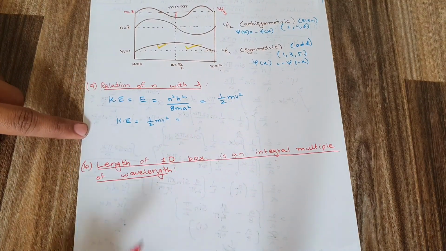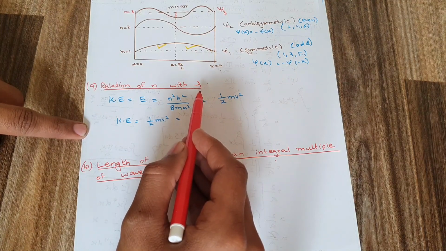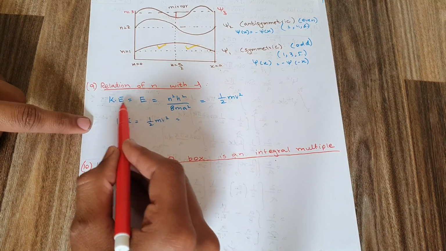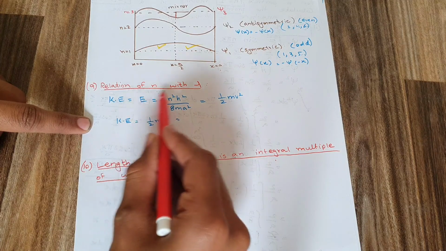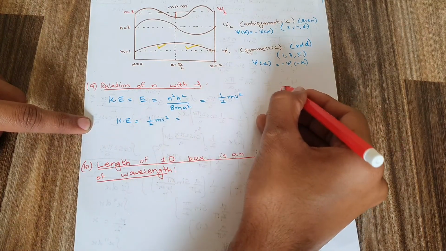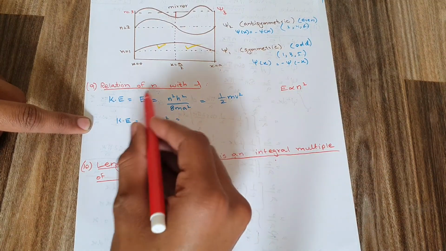So the next thing is the relation of n with lambda. The next conclusion from the particle in a one dimensional box is the relation of n with lambda. As you know, the energy has the formula n square h square over 8 m a square. From here I can conclude that energy E is directly proportional to n square. So this was the formula of quantum mechanics.